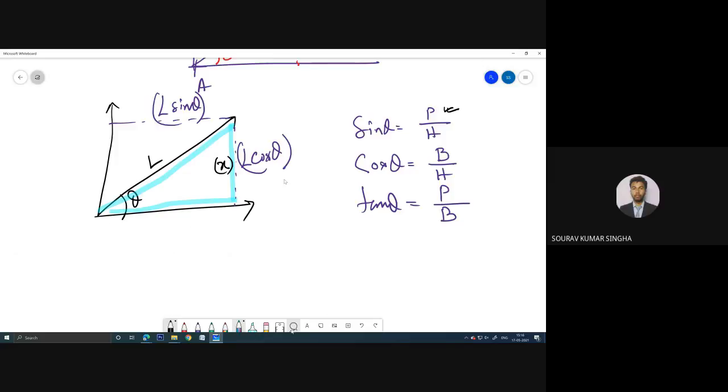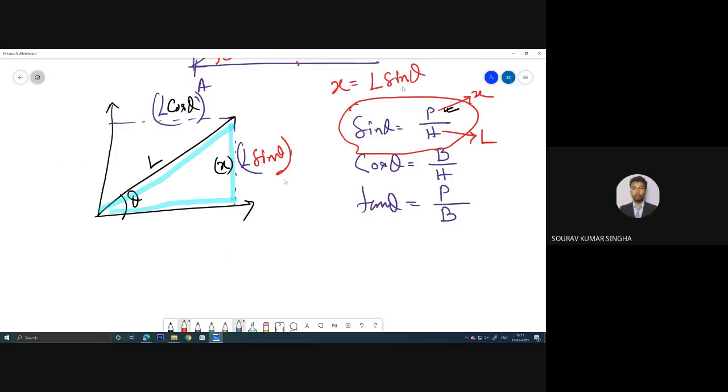Okay, let me rewrite once again. This one will be L cos theta and this one will be L sin theta. Why? Because you can see, hypotenuse is L, this h is basically L, and this p is basically x, so x equals L sin theta. So simply you can write over here L sin theta, and similarly in the opposite direction this is L cos theta. So is this thing clear to all of you?